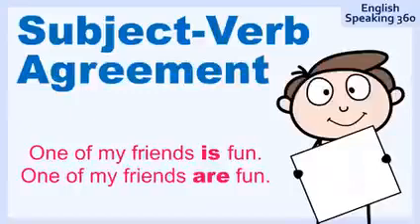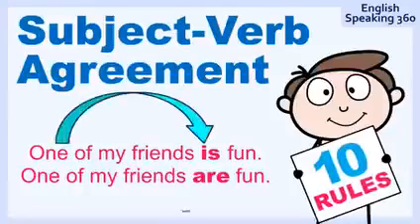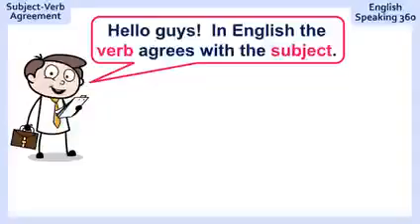Today I am showing you the 10 rules of subject-verb agreement. Is it "one of my friends is fun" or "one of my friends are fun"? You're gonna find out today. Hello guys! In English, the verb agrees with the subject.